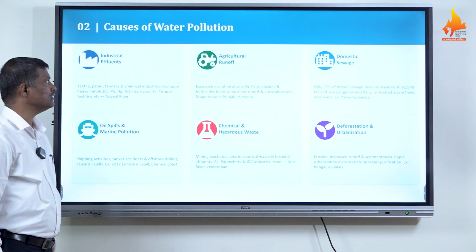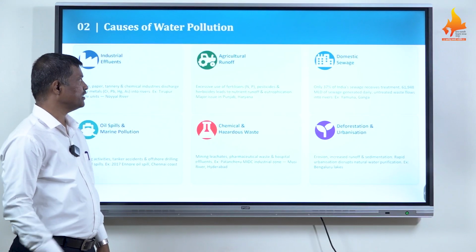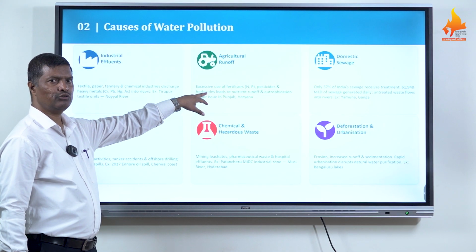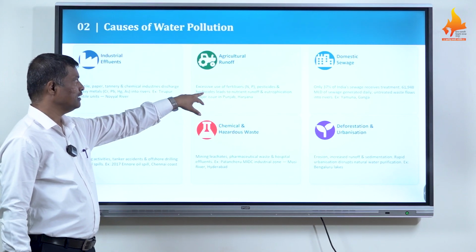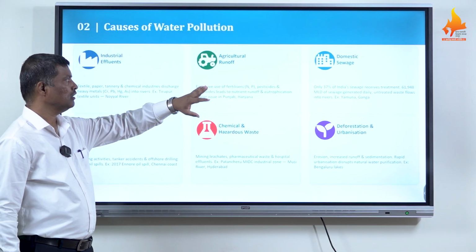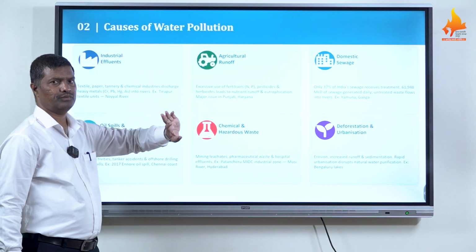Agricultural runoff is the second cause of water pollution in India. All over the world, excessive use of fertilizers, including NPK fertilizers, pesticides and herbicides, leads to nutrient runoff and eutrophication of rivers and water bodies. We observe this major issue in Punjab and Haryana.